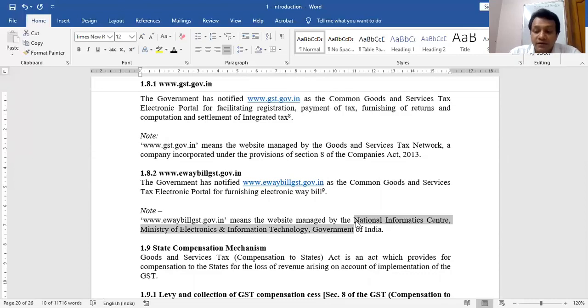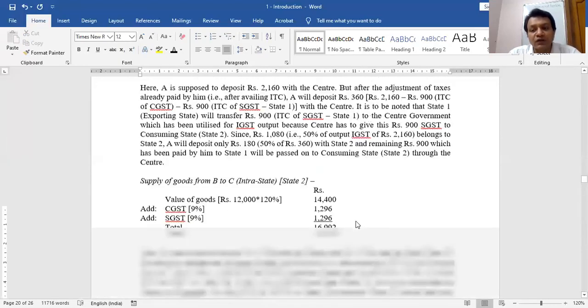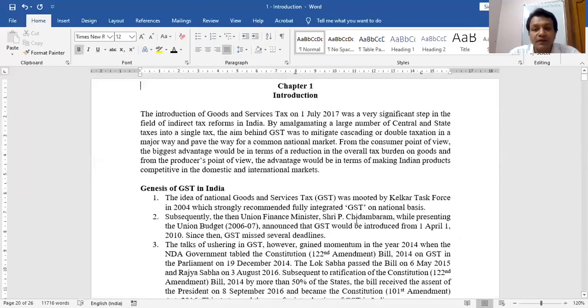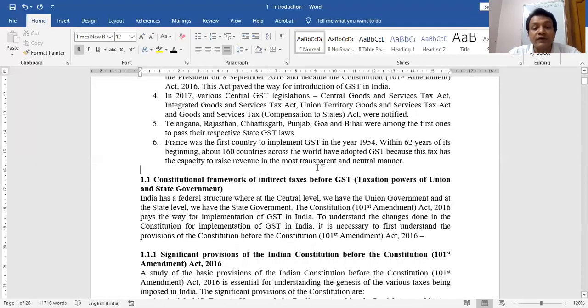So we have covered 2 concepts broadly, GST Council and GST Network. Let me cover with you other topics of Unit 1. So now I will tell you what we have to cover in Unit 1. Let me discuss my first topic, constitutional framework. But why was there a need to amend the Indian Constitution?